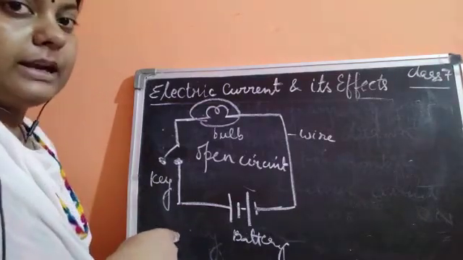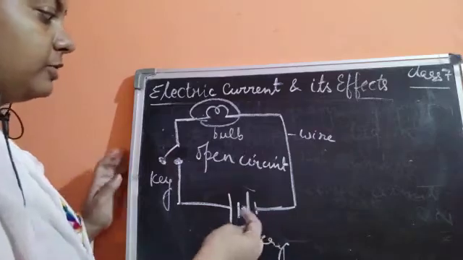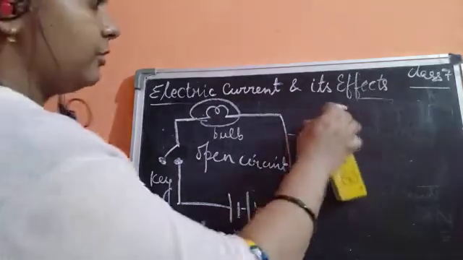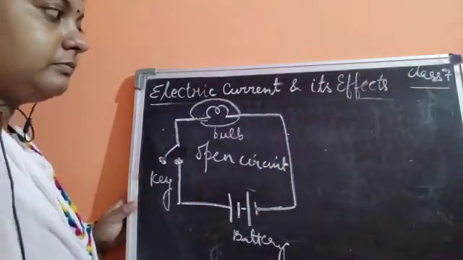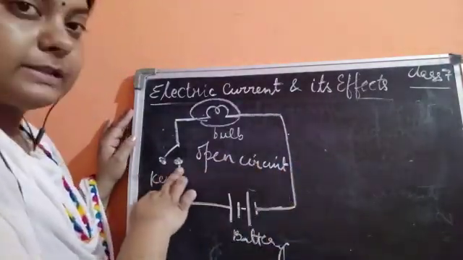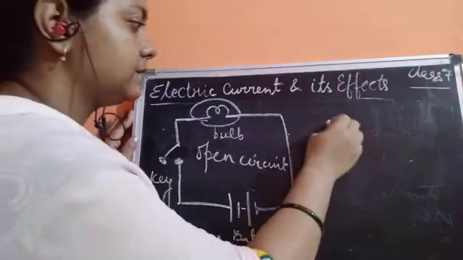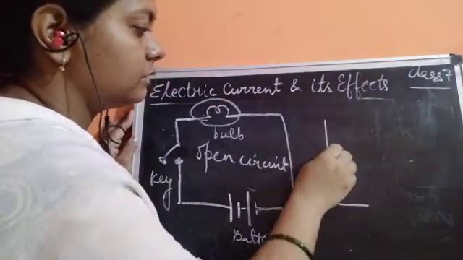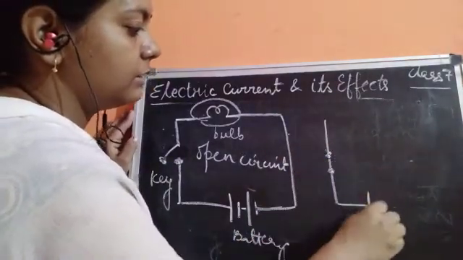Next, I am going to draw the diagram again, and I'll show you how this circuit diagram could be drawn if you need to close this. Now once this key is closed, then what would happen? We'll draw a closed key.